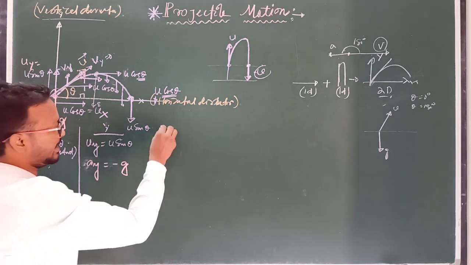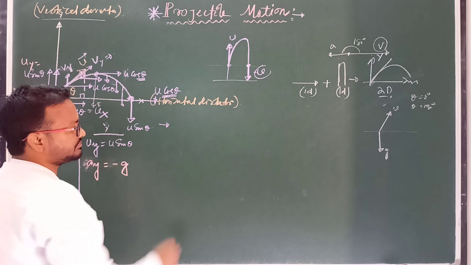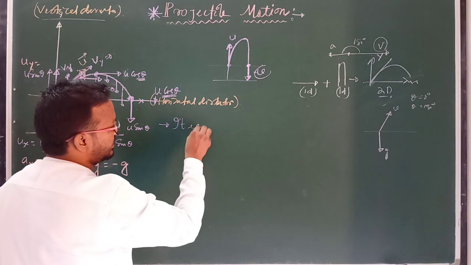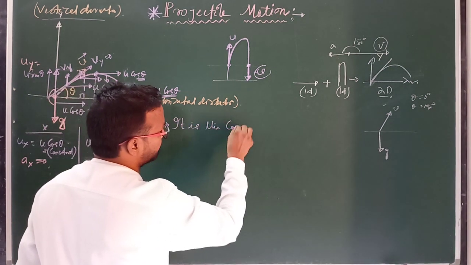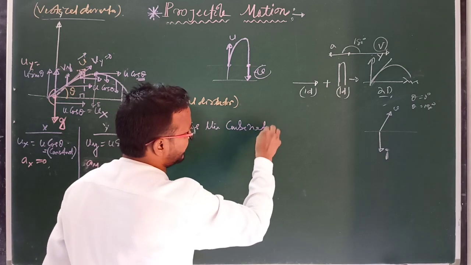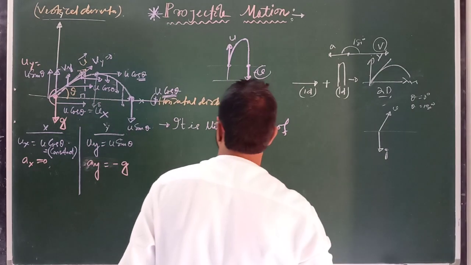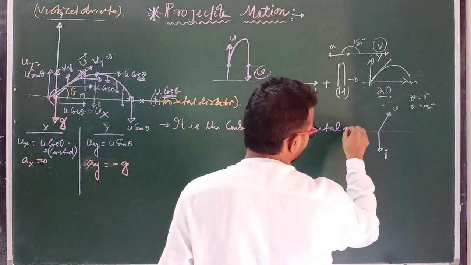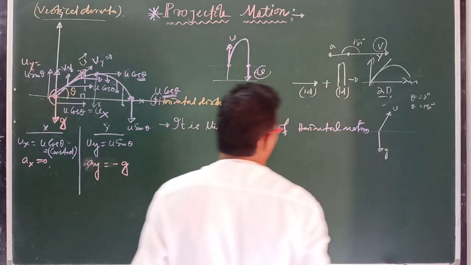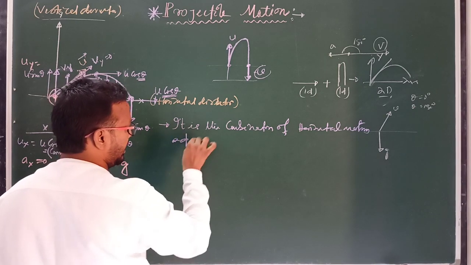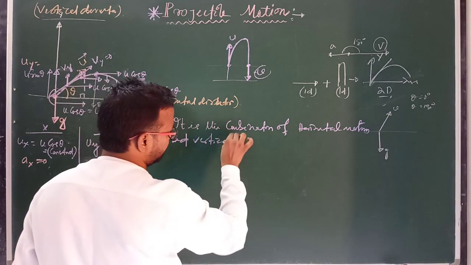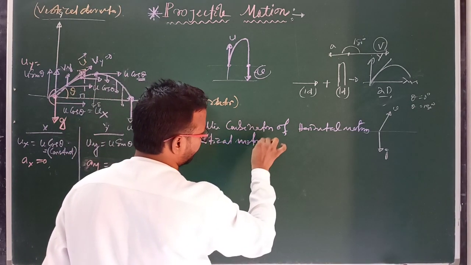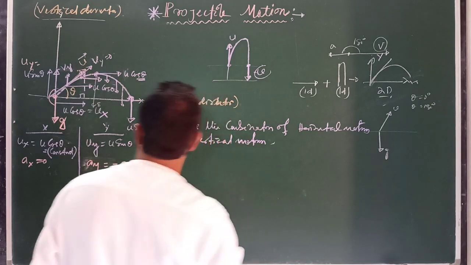So if I want to write the definition of projectile motion, it is the combination of horizontal motion and vertical motion, and that is known as projectile motion.